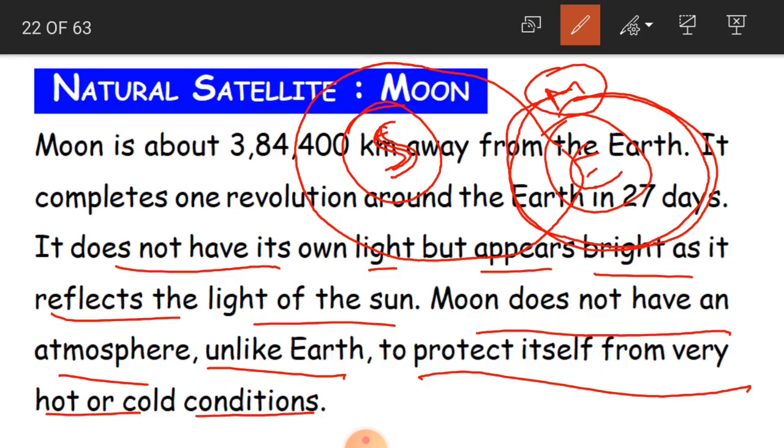So what about the moon? Like what we have learnt, the moon is about 3,84,400 kilometers away from the Earth, and it takes around 27 days to complete one revolution around the Earth. It does not have its own light, and it reflects the light of the sun, and the moon does not have an atmosphere.